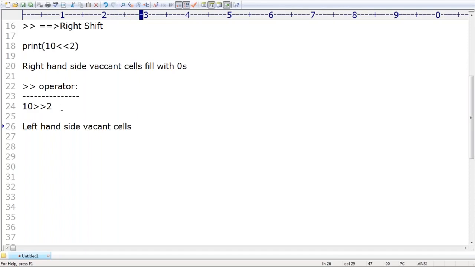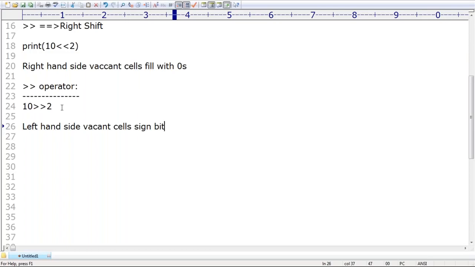Left hand side vacant cells will be filled with, I will explain with the diagram, don't worry, filled with the sign bit. Not zero. If you fill with 0, then there is no change in the value, right? Left hand side vacant cells should be filled with the sign bit.